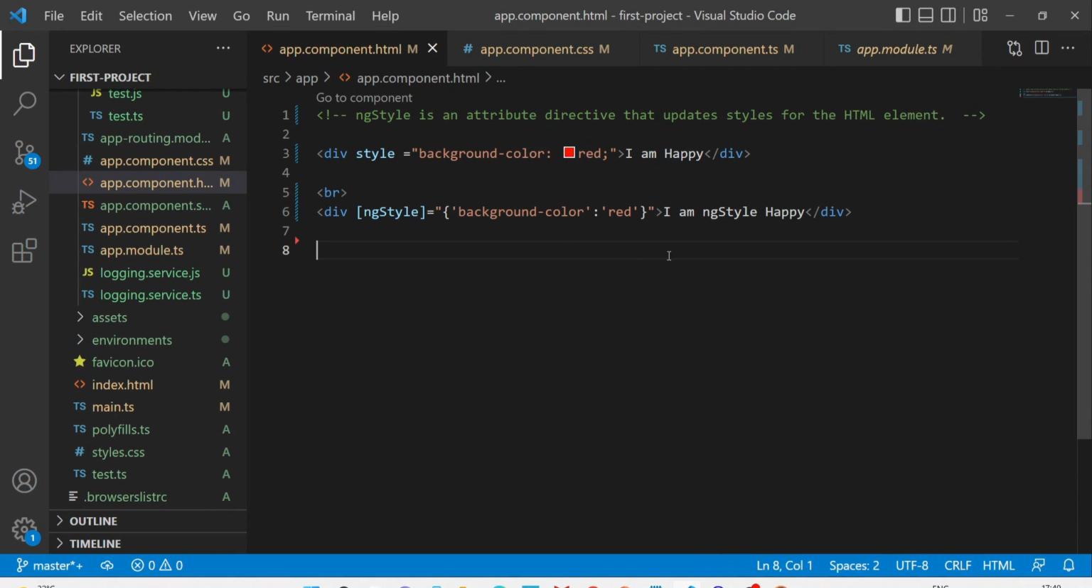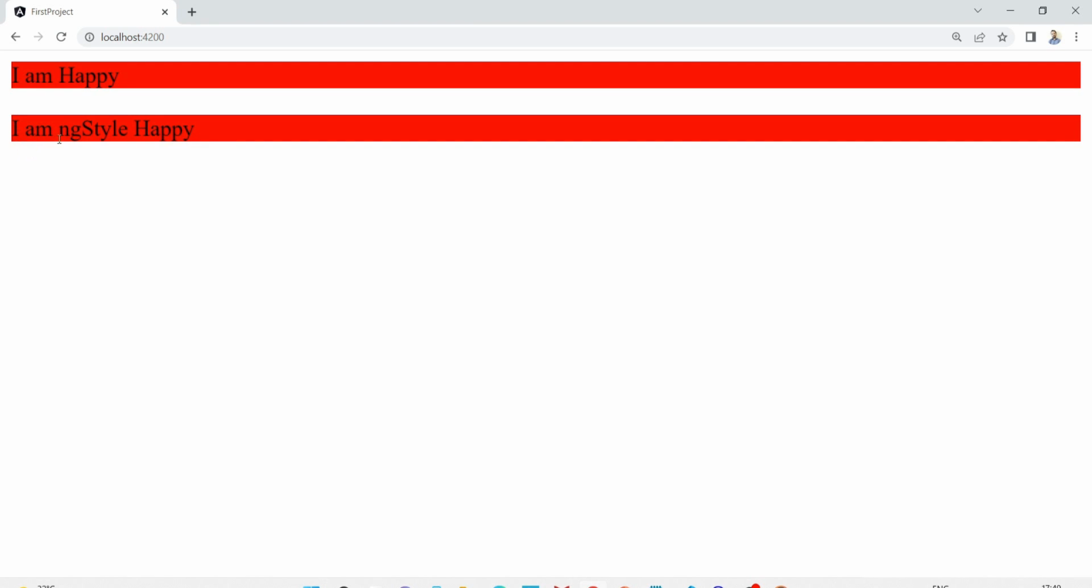This is the code for ng-style. The code format will be like this. ngStyle in square brackets and the attribute setting will be in curly brackets. But the output will be the same in the browser. See, both the outputs are the same. Now going back to the code.